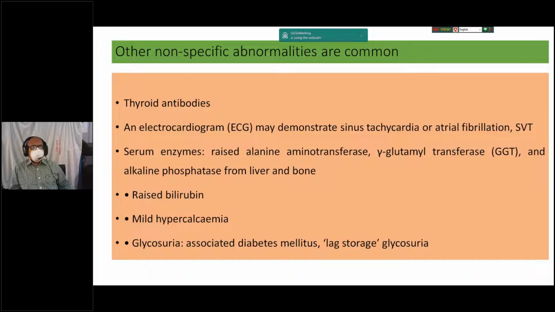Thyroid antibodies, and ECG. What are the ECG findings of hyperthyroidism? Maybe sinus tachycardia, maybe atrial fibrillation, maybe supraventricular tachycardia, etc. Some serum enzymes may be raised: alanine aminotransferase, gamma glutamyl transferase, and alkaline phosphatase from liver and bone. The patient may also have hypercalcemia, hyperbilirubinemia, and sometimes glycosuria. So these are the non-specific investigations of thyroid hyperfunction of the thyroid gland.